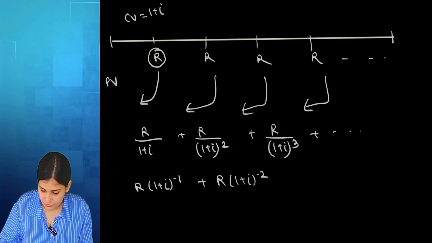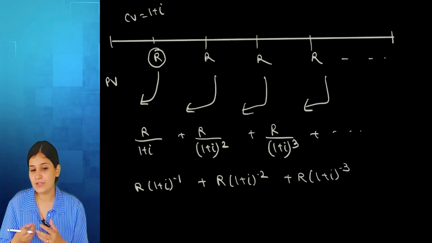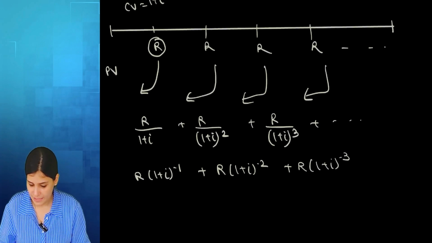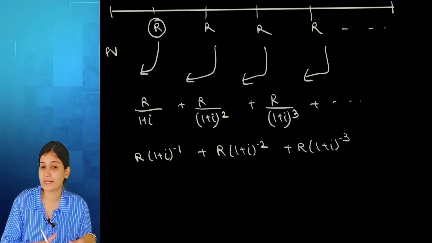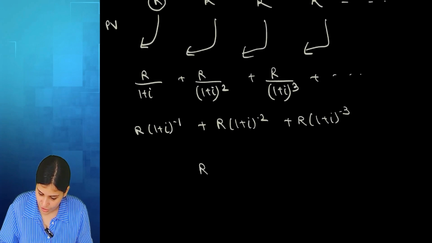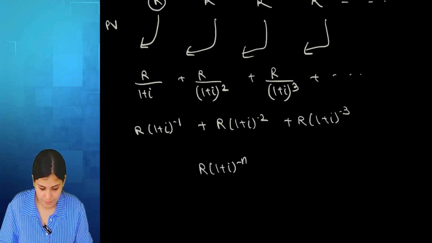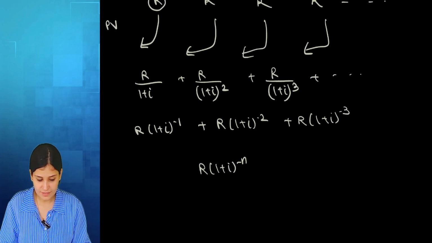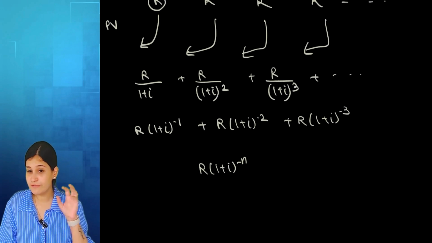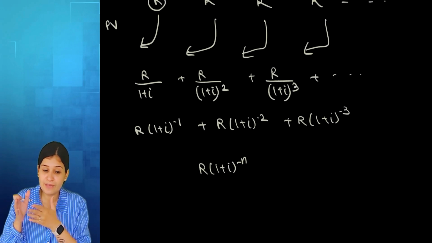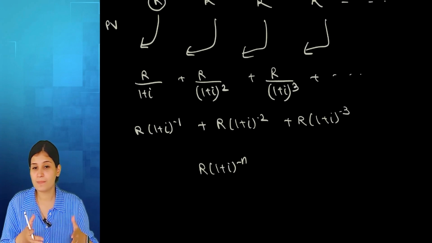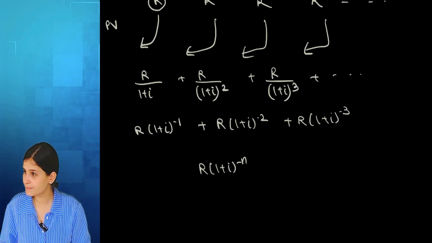So if you bring a term to the numerator, the power becomes negative. Online, yes or no? Yes, ma'am. So I'm telling you a hint on how to remember the formulas. Again using GP, we'll be able to derive the formula, and the formula will contain the term 1 plus I power minus n. In future value, it gets multiplied, so the power will be positive. In present value, the compounding value gets divided, so the power will be negative.